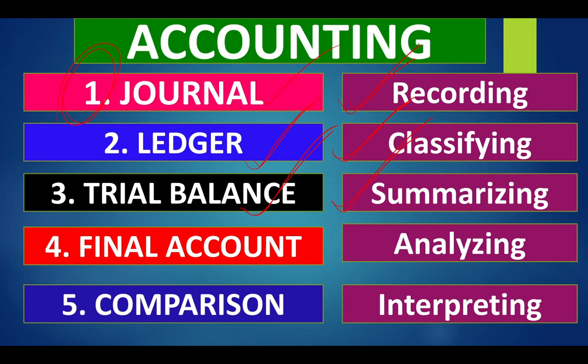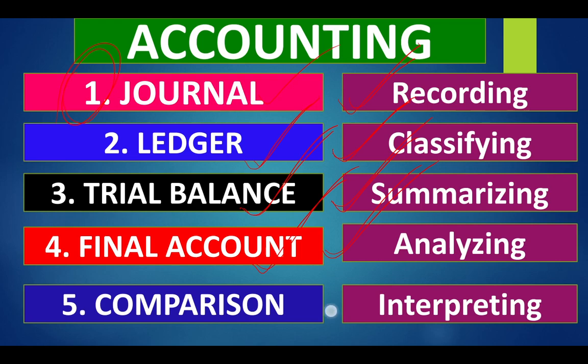Trial balance shows the summary of all the ledger account balance. Then business will analyze how the business is going this year. They will prepare the final account by calculating the profit or loss of the business and financial position, how much assets and liabilities in the business.